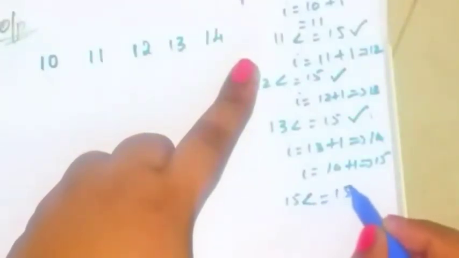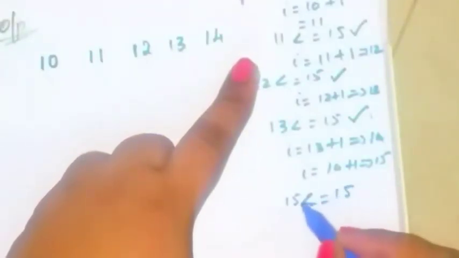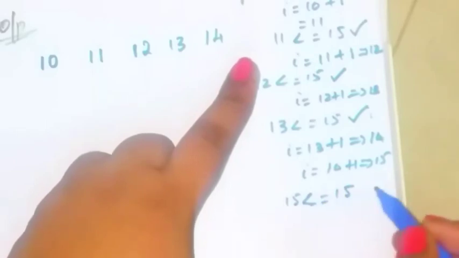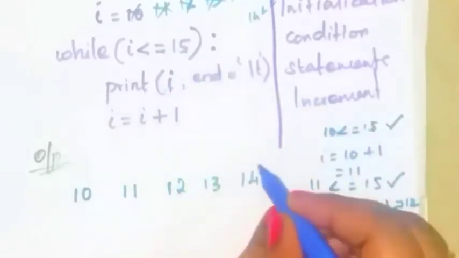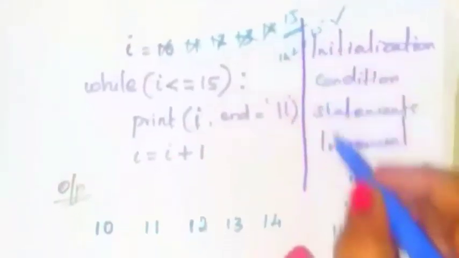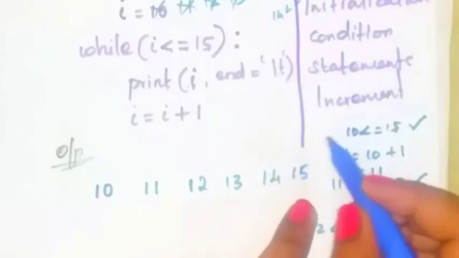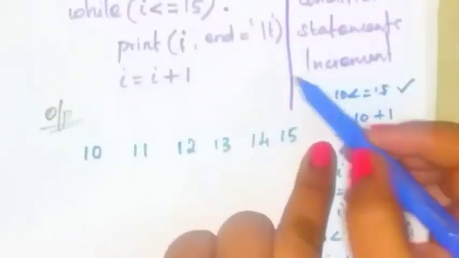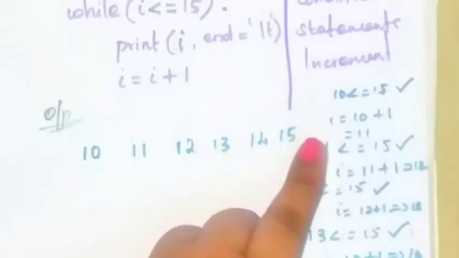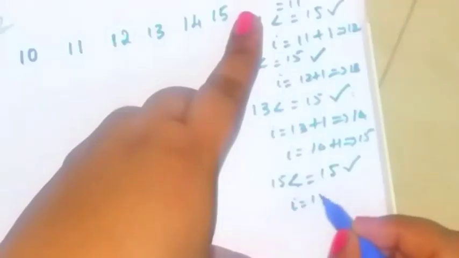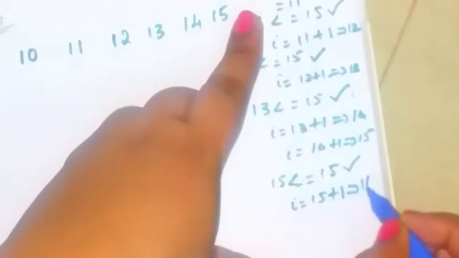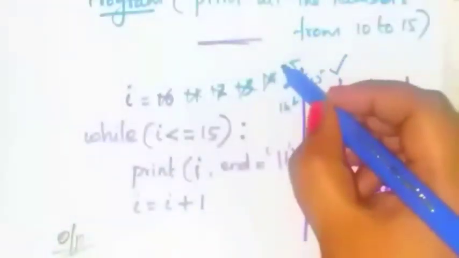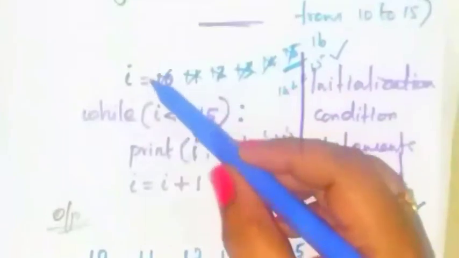Check the condition. 15 is less than or equal to 15. 15 is not less than 15, but 15 is equal to 15. Okay. So this condition also true. So you have to print I. I means 15. Okay. Print 15. And next give some white space, and I is equal to I plus 1. I is equal to I plus 1 means 15 plus 1 is equal to 16. Okay. Now our new I value is what? 16.